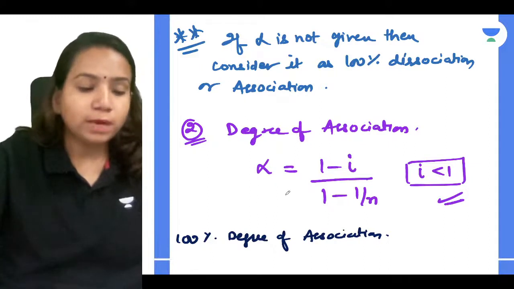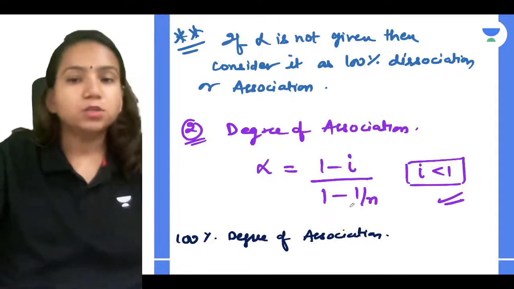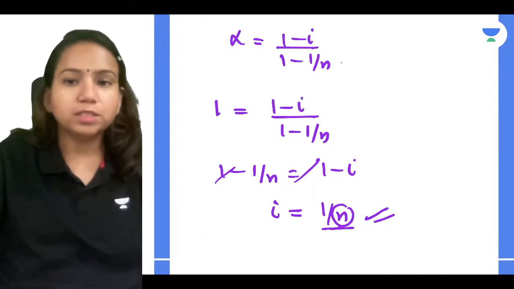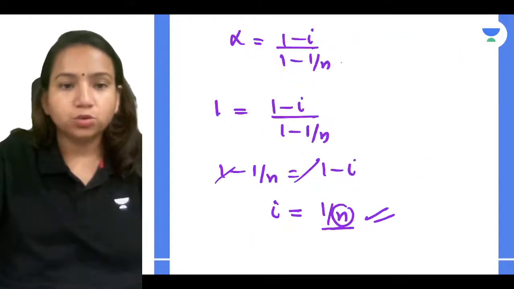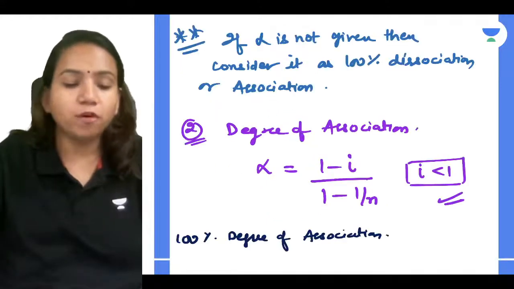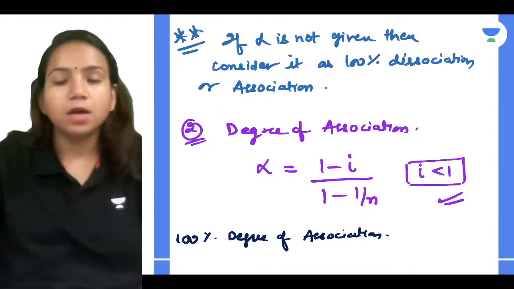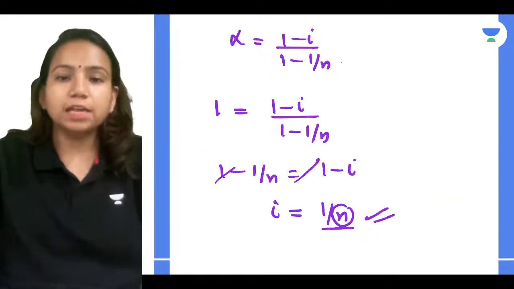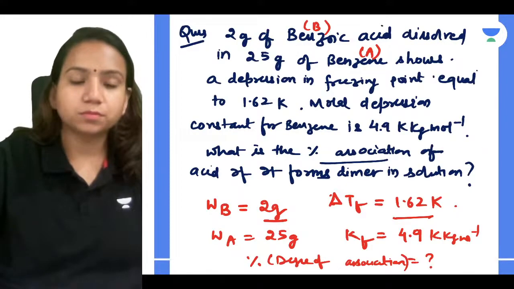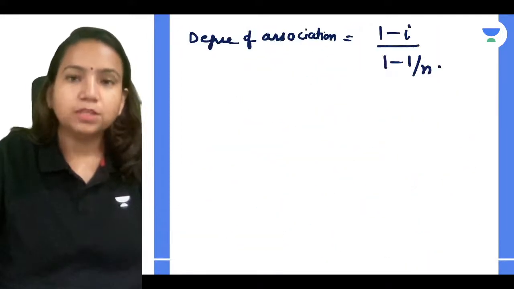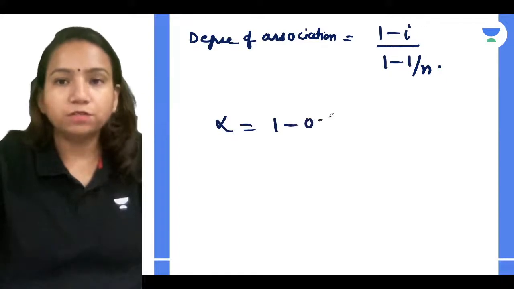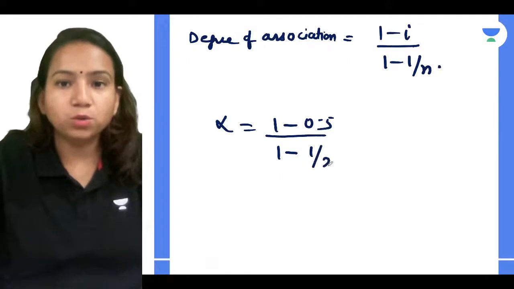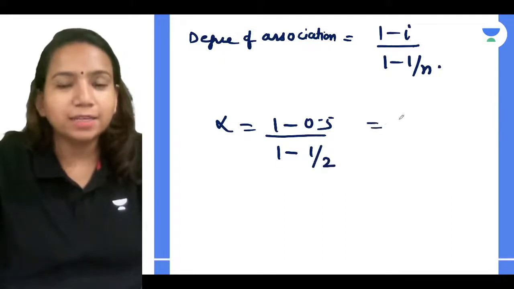So 1 minus i you have. Because it's an association, what will n be? n will be 2, because n is the number of associated molecules, and it's forming a dimer. So how can I get the alpha value? Check. Yes, guys. So alpha will be 1 minus 0.5 divided by 1 minus 1 upon 2, which is 0.5 only, and you will get the answer 1.